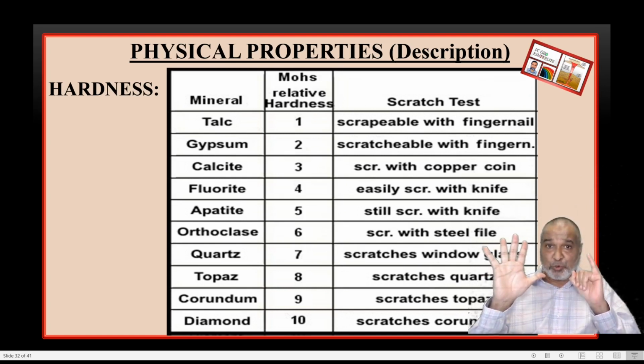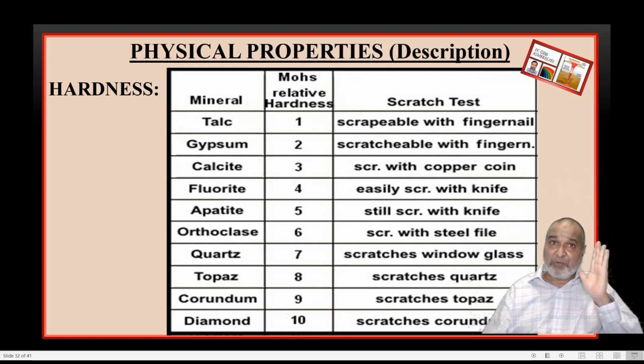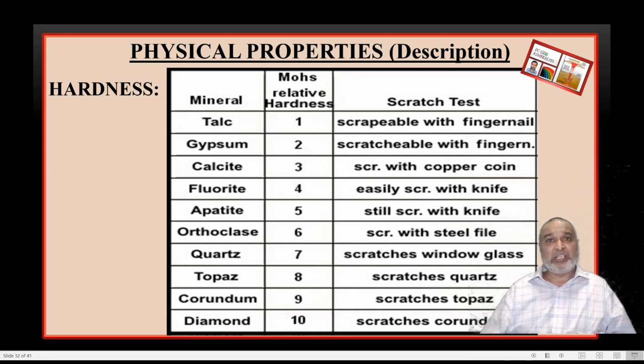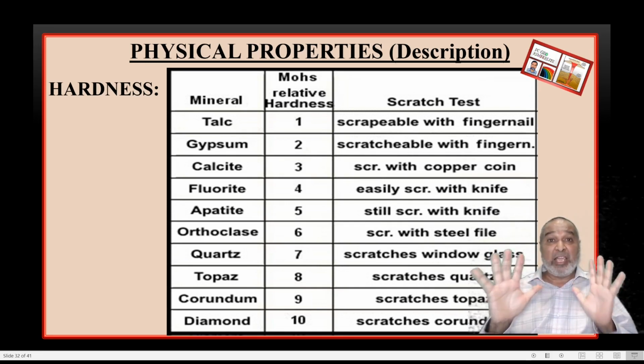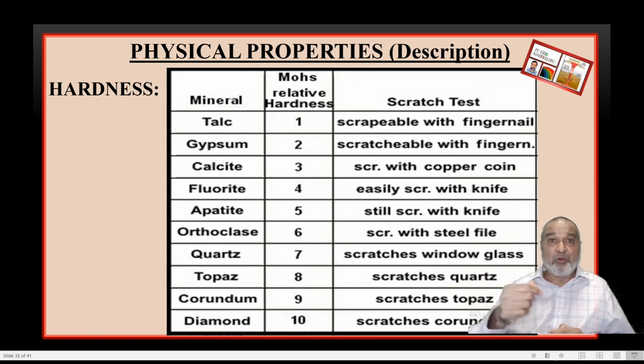Second time you are going to use the streak plate. Number 7, again with the streak plate. If you rub the mineral on the streak plate, you're going to get a scratch, sometimes a little bit of powder, a small scratch, and the hardness will be 7. Number 8, rub it on the surface, and you find a deep scratch, more powder.